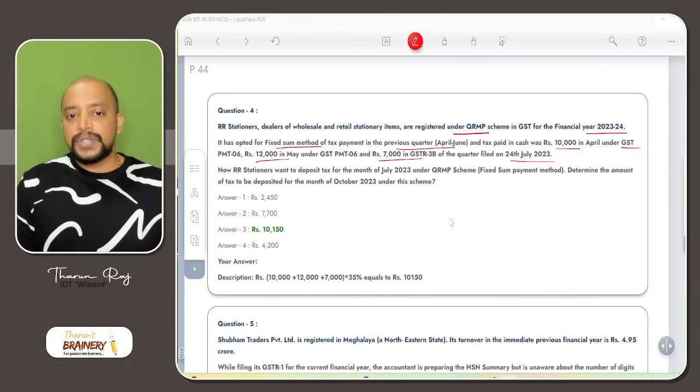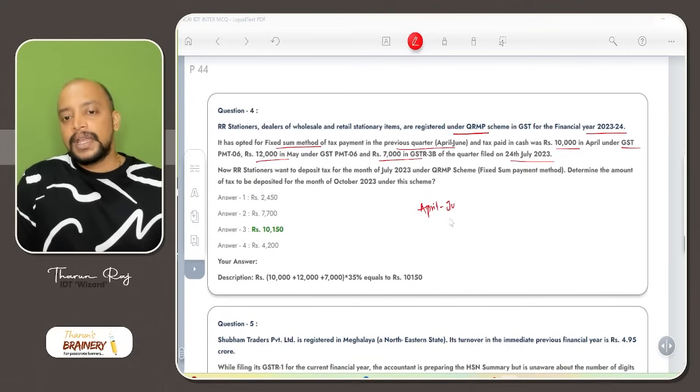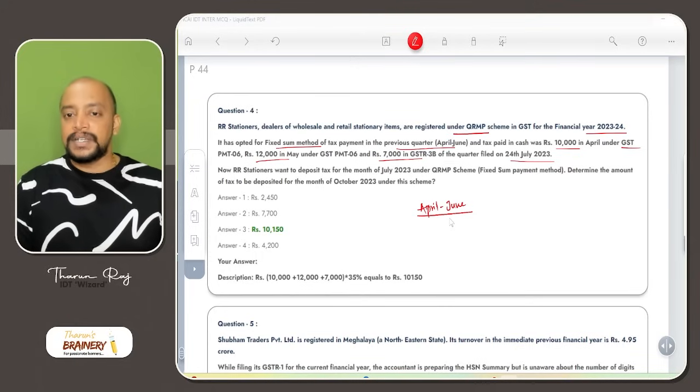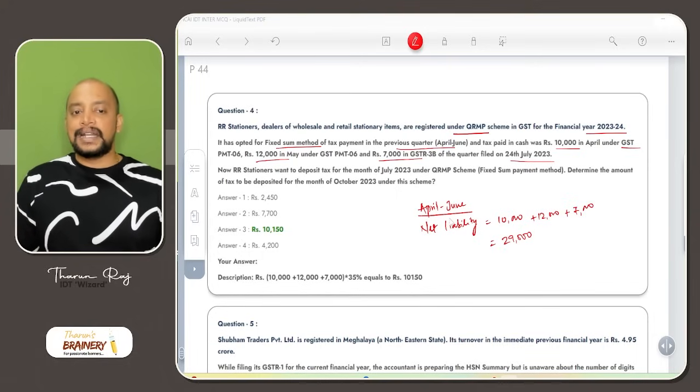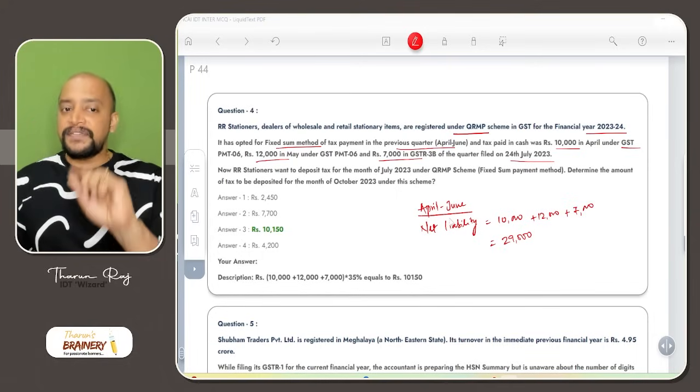Now RR Stationaries want to deposit the tax. So for the quarter April to June, what is the liability? If you see, the net liability for the quarter April to June is 10,000 plus 12,000 plus 7,000. So that will come to 29,000, the net liability for the previous quarter.